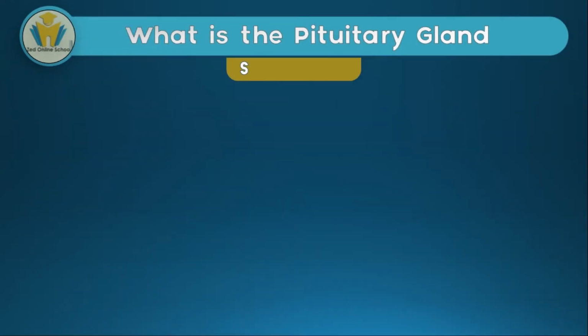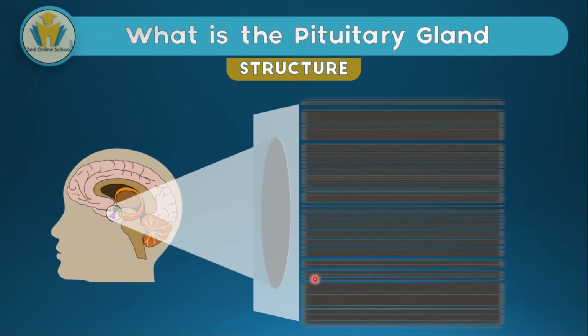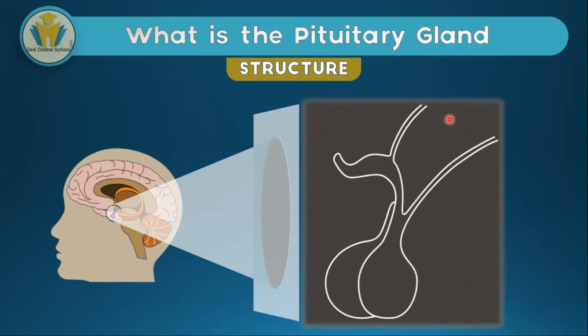Let's talk about the structure of the pituitary gland before we go into naming the hormones that are produced by this gland. We have our diagram that we looked at previously. So the pituitary is that purple structure. But if we were to zoom in on this, we could have a structure that looks like this. This part here is known as the hypothalamus. It's the part in control of the pituitary gland.